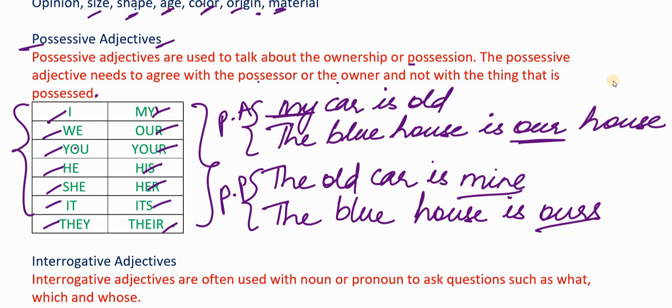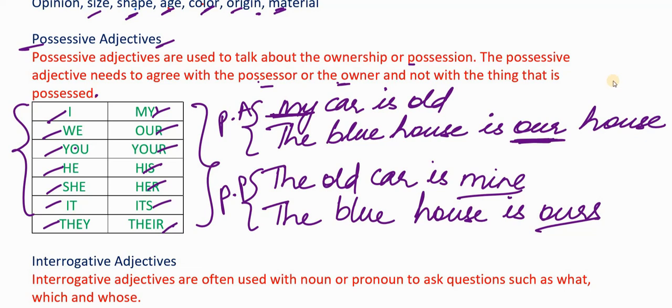I told you possessive adjectives are used to talk about the ownership or possession. They give us more information about the possessor or the owner and not the object which is possessed. Here, my car is old. My here is a possessive adjective because it is talking about the possessor, me. I am the owner. In the second example, the blue house is our house. Our here is a possessive adjective. It is talking about us, our house.